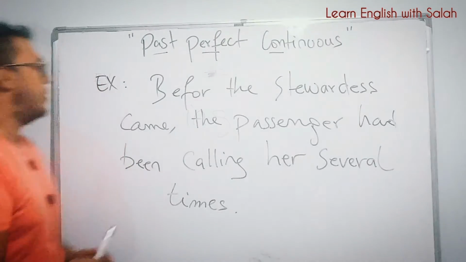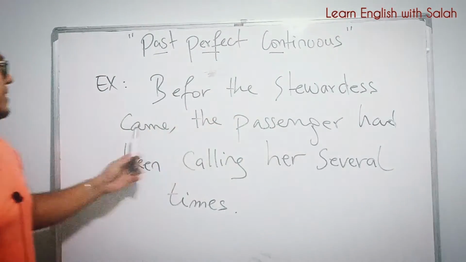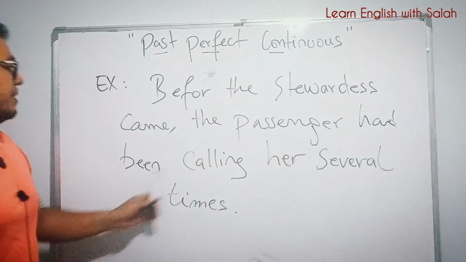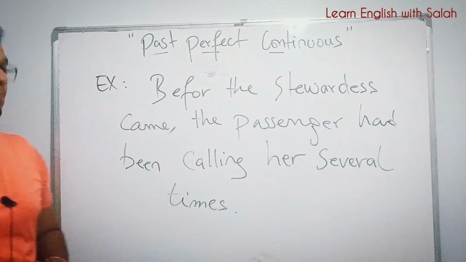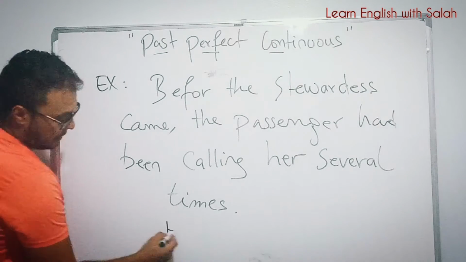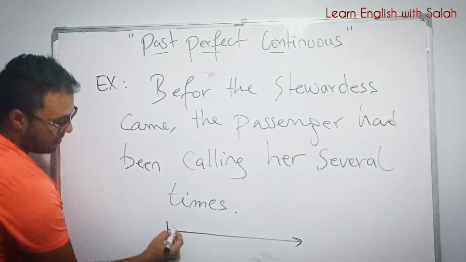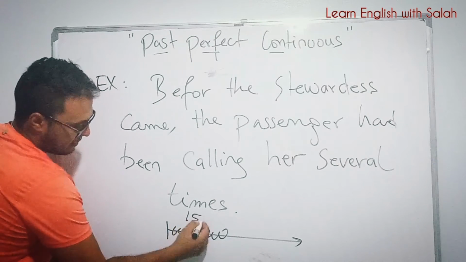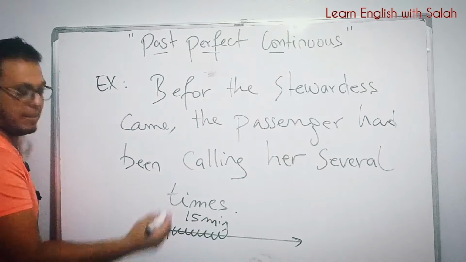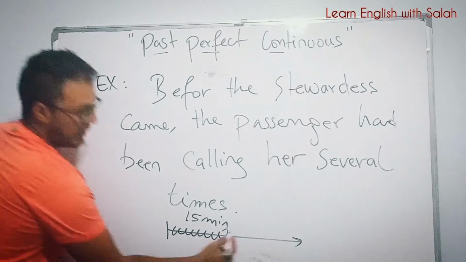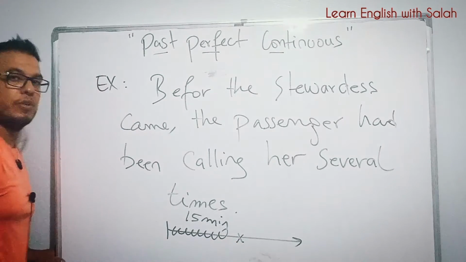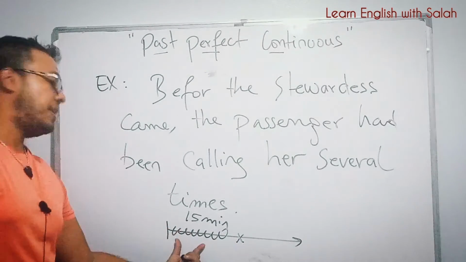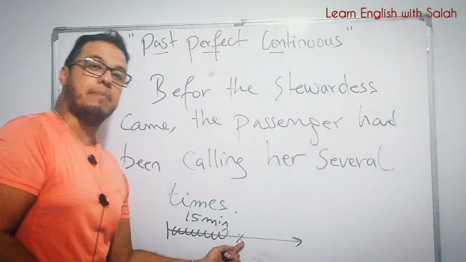We take another example and we say, before the stewardess came, the passenger had been calling her for several times. Okay? Let's say, the passenger was calling her for like 15 minutes. Okay, many times. He had been calling her and she came here. Okay? So, he had been calling her before she came.